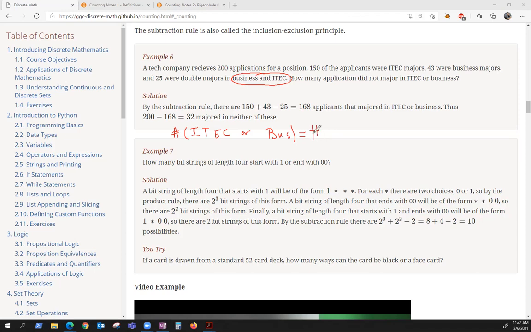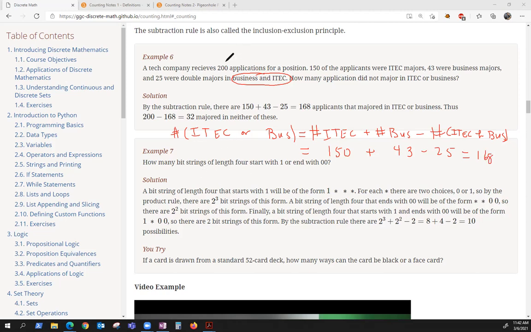So this is going to be the number of iTech plus the number of business minus the number of iTech and business. So how many iTech do we have? 150. Business majors, 43. Double majors, 25. So add, subtract. That's going to give you 168 that were iTech or business.